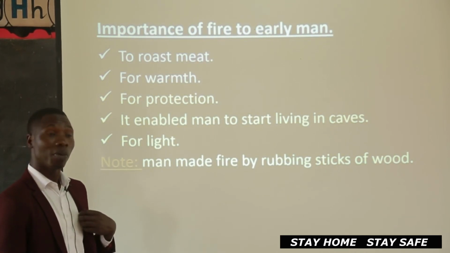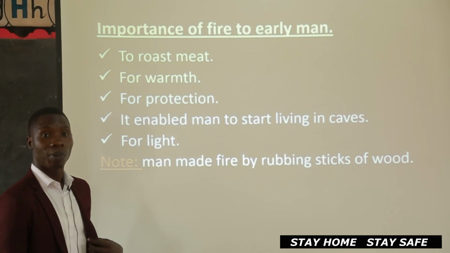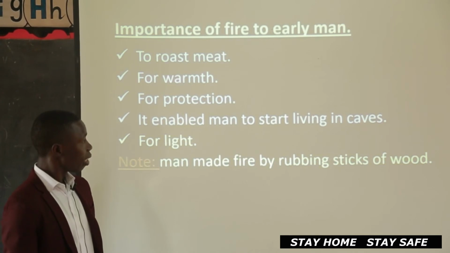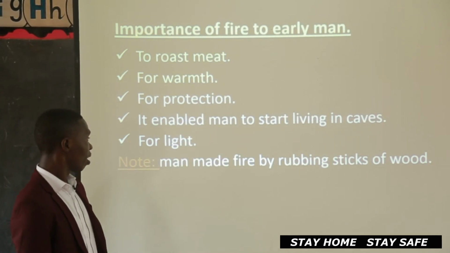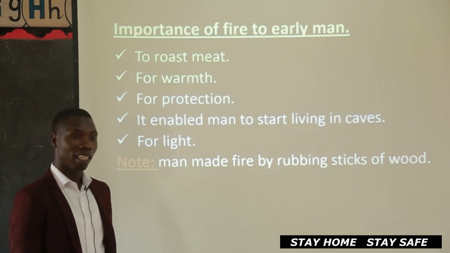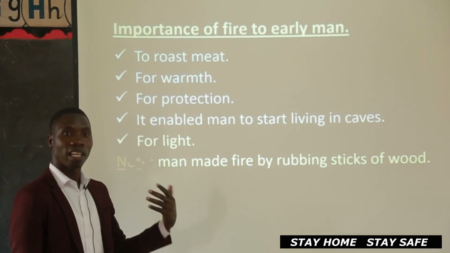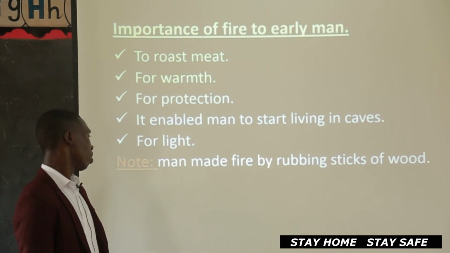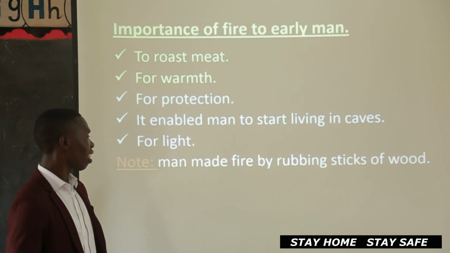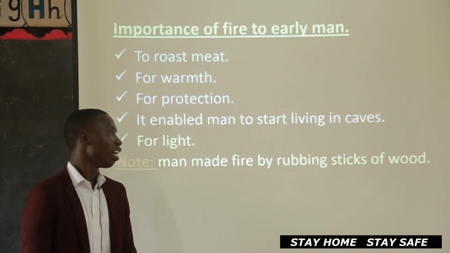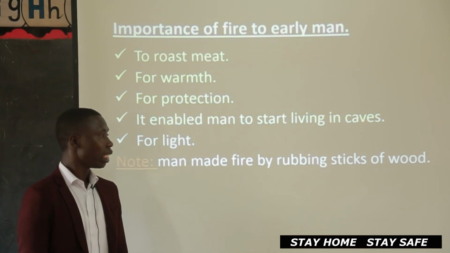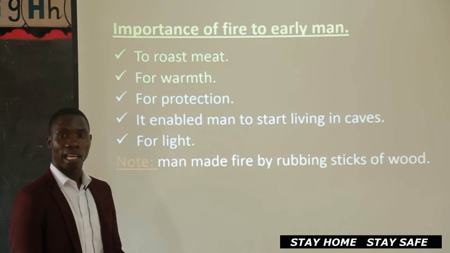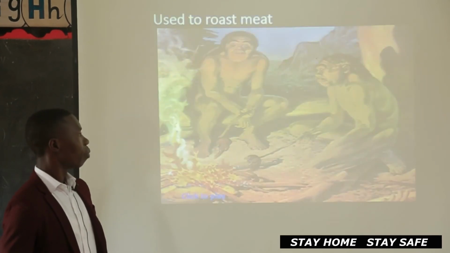He also used it for warmth, and for protection, as it could scare away wild animals. Also, it enabled man to start living in caves. It provided light in caves, and he used it to chase away the animals that were living in caves. Also, it was for light, mainly during night hours. It is important to note that man made fire by rubbing dry wood against dry wood, by rubbing sticks of wood. That is how man made fire.